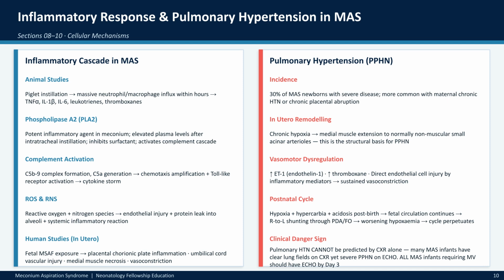The inflammatory response in MAS is intense, with meconium acting as a potent chemotactic agent. This, combined with pulmonary hypertension, often due to in utero vascular remodeling and sustained vasoconstriction, creates a dangerous cycle of hypoxia that requires vigilant monitoring.